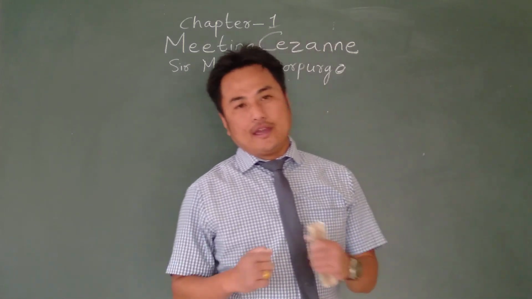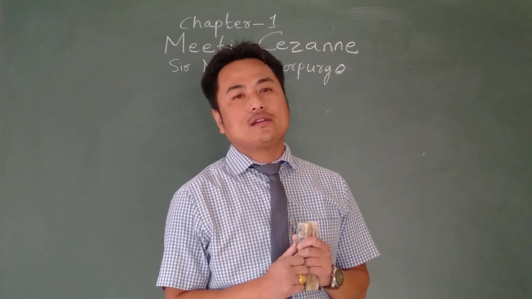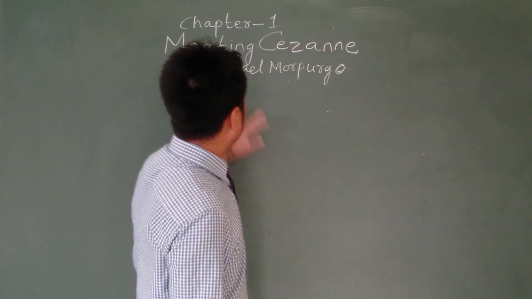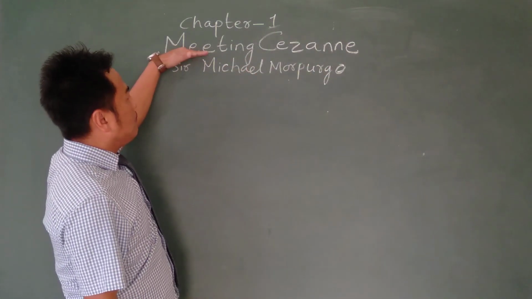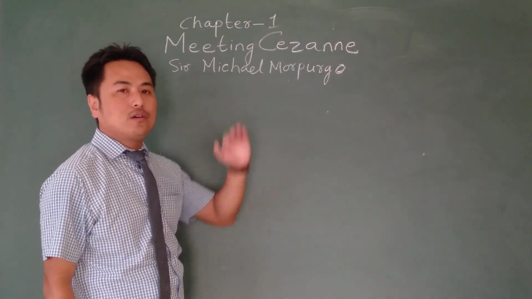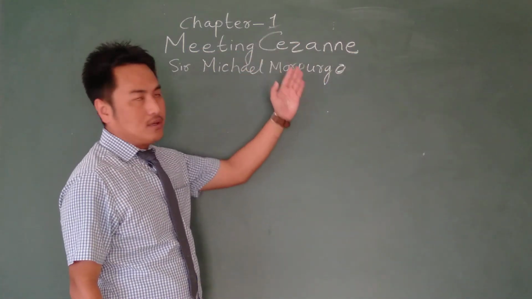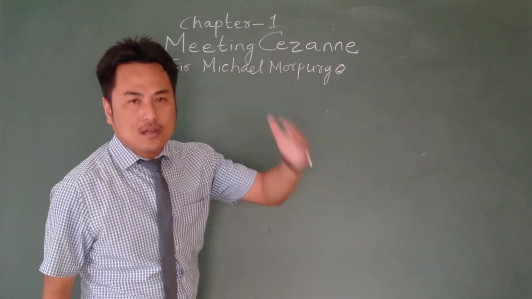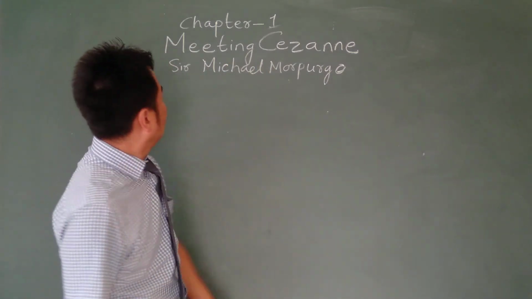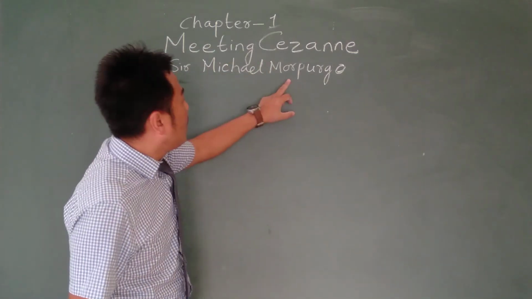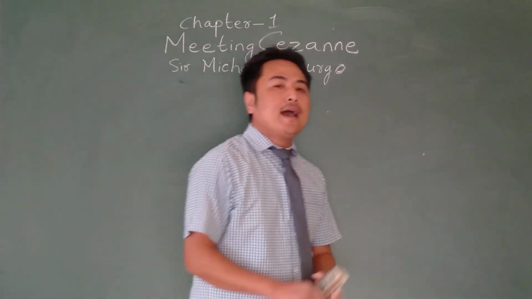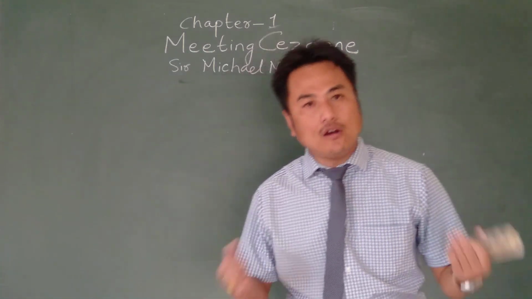Good morning, children. Today we are going to do the first lesson of English literature for class 6. The name of the lesson is Meeting Cézanne. It's a French word. We do not say Cézanne, literally; we call it Cézanne. It's written by Sir Michael Morpurgo. He's an English author and he has written a lot of stories for children.